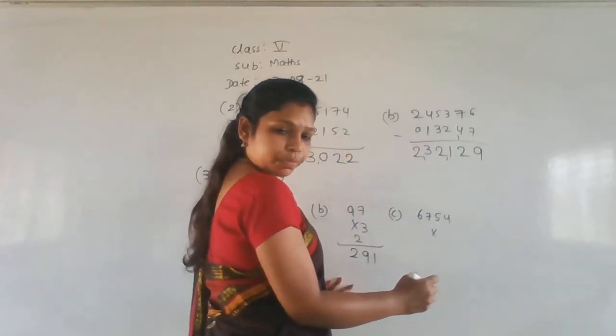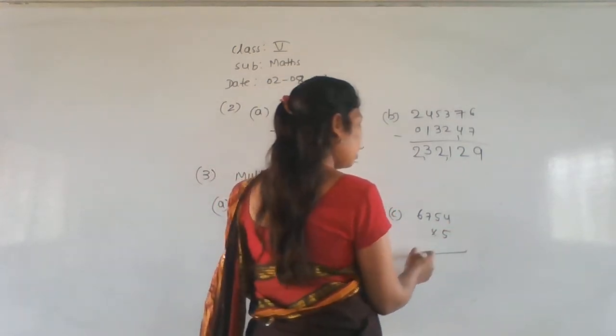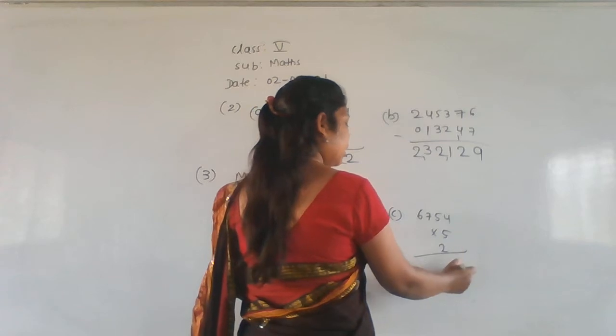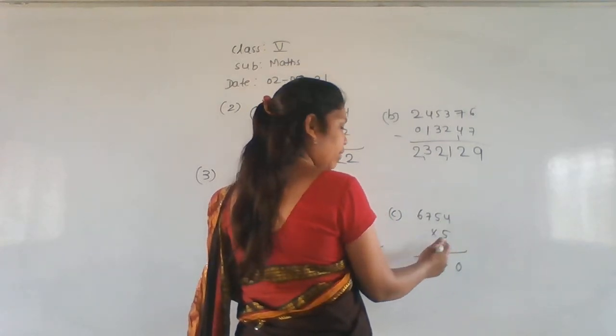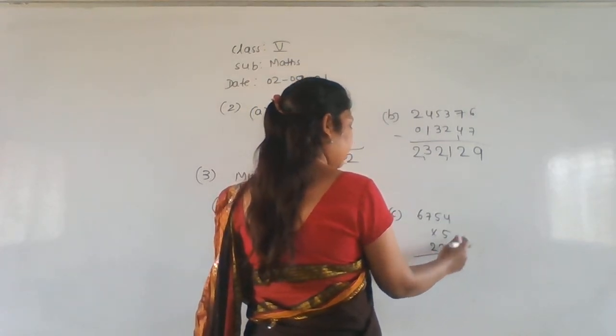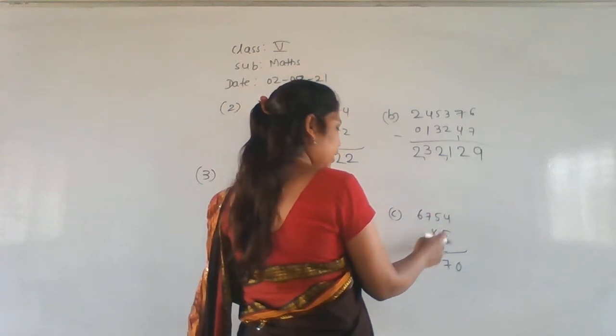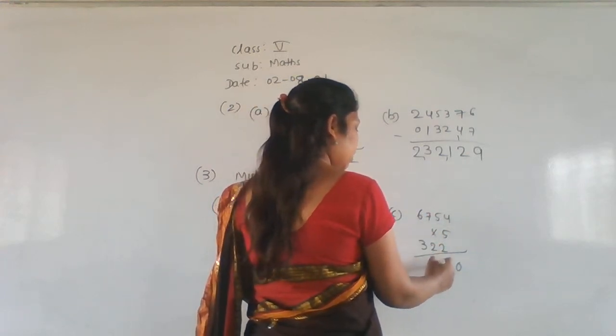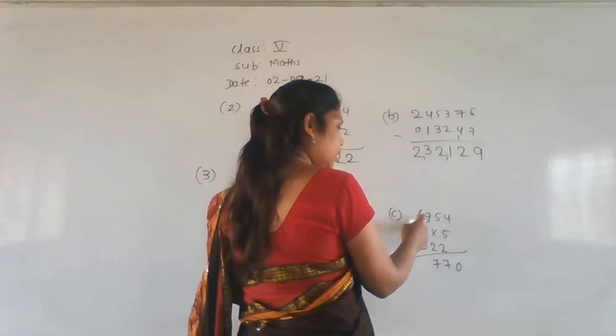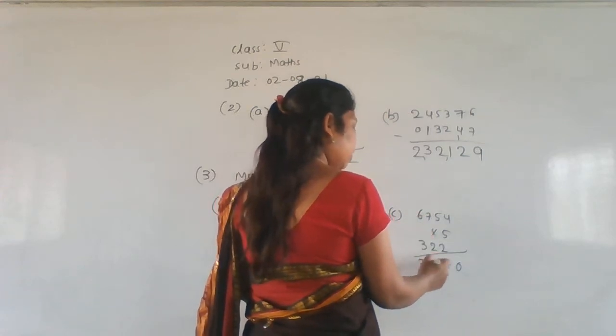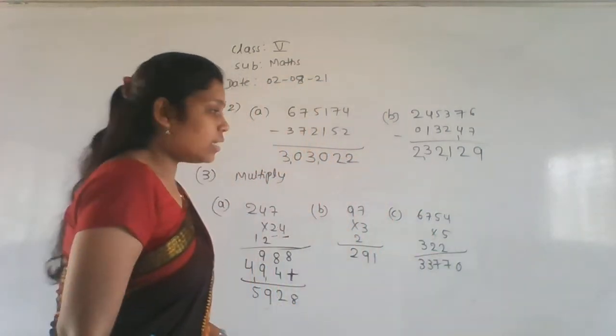6,754 into 5. 5 4s are 20. 5 5s are 25. 25 plus 2 is 27. 5 7s are 35. 35 plus 2 is 37. 5 6s are 30. 30 plus 3 is 33. Okay, so what is the answer now here?